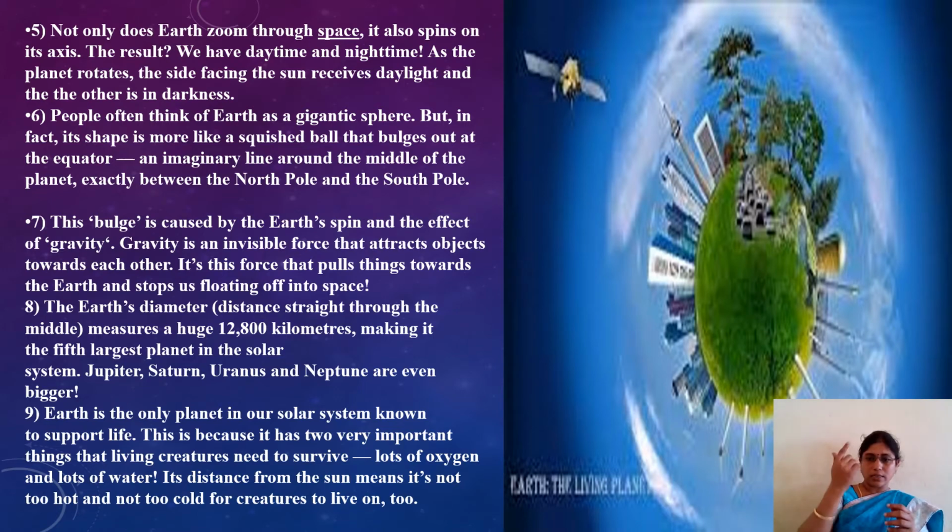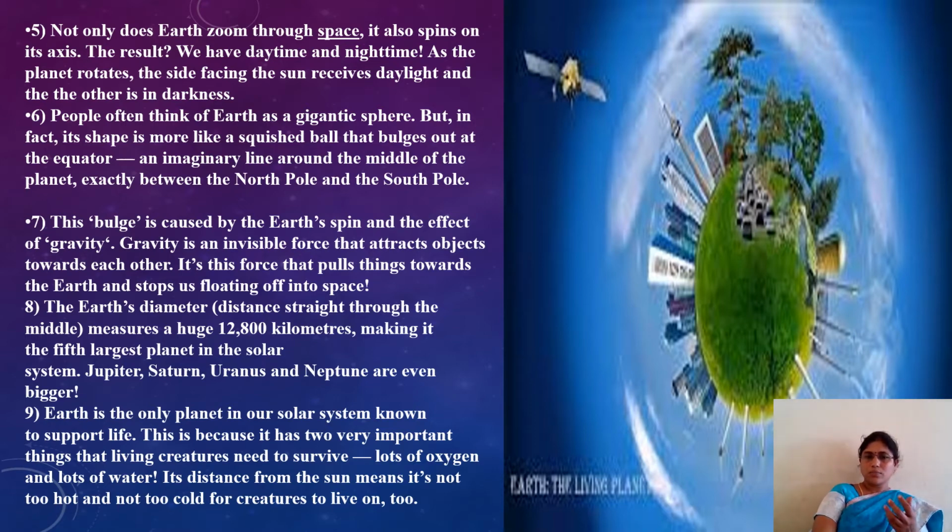As you know, our Earth has an axis. What is the axis? At exactly 90 degrees, from north to south, we have one line, which we call the axis. These are all imaginary lines. So here our Earth is bulging.